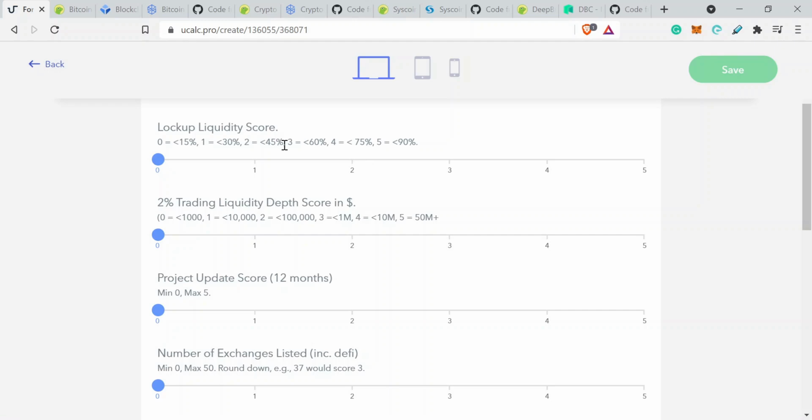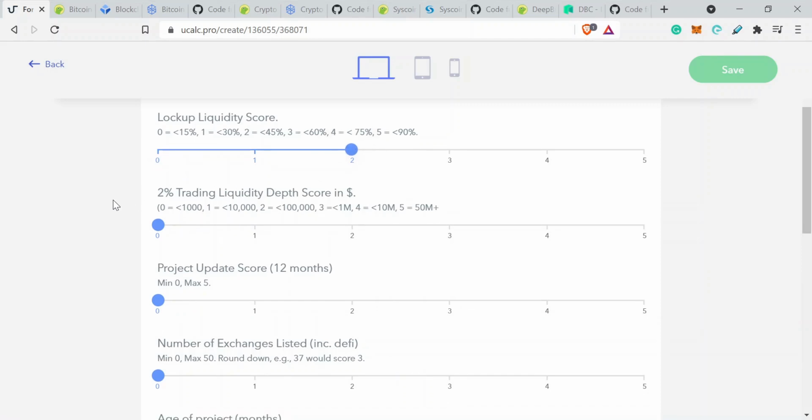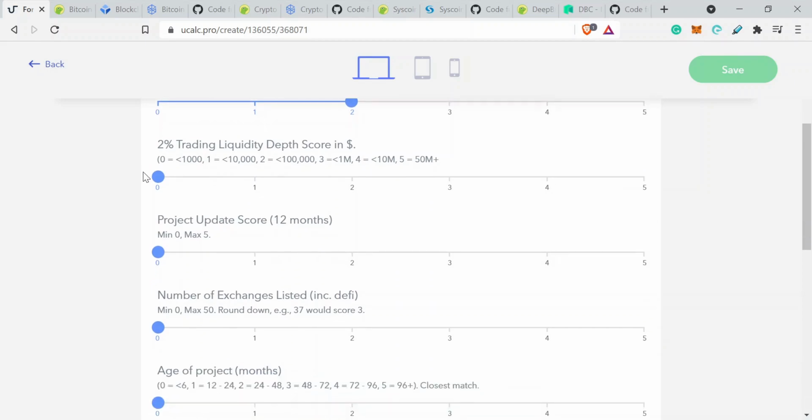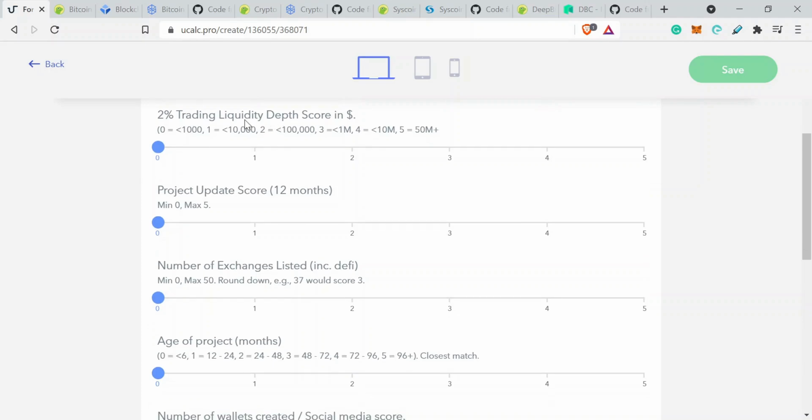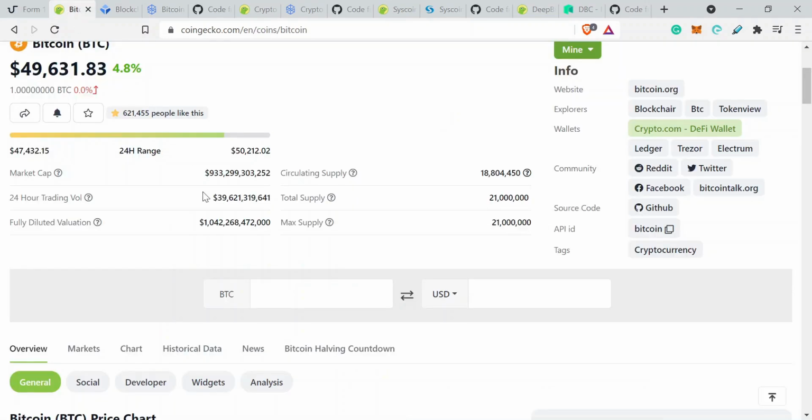Round down for this. So if time passes a little bit further and we're able to see it go over 60%, then that would be definitely into 4. But for the moment, we're going to do it as a 2. Even though it's 59%, we're going to round it down so that the algorithm scores it more harshly than it would otherwise. Then we're going to look at the liquidity of trading it, the 2% that we've got.